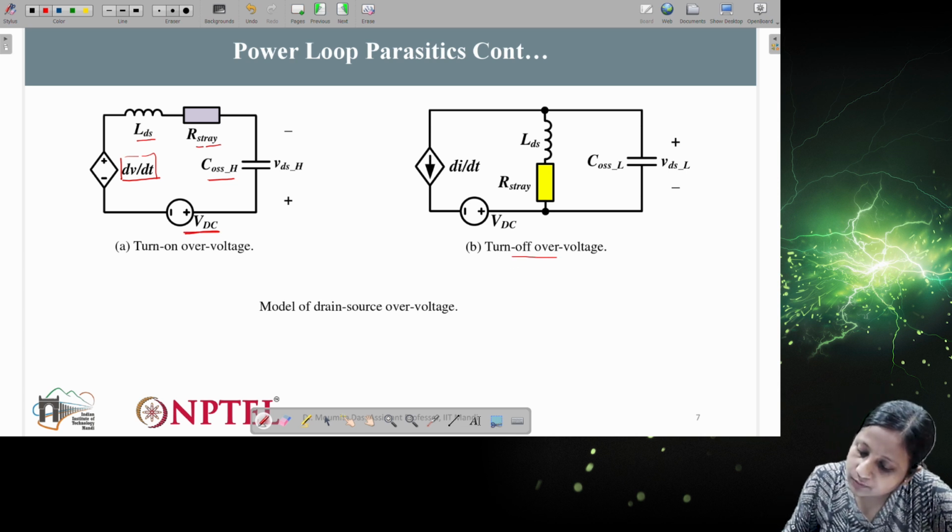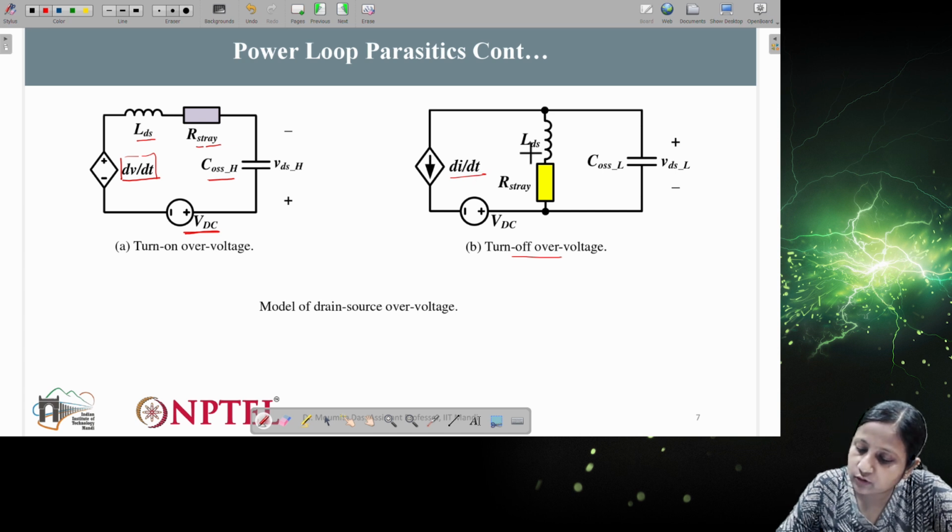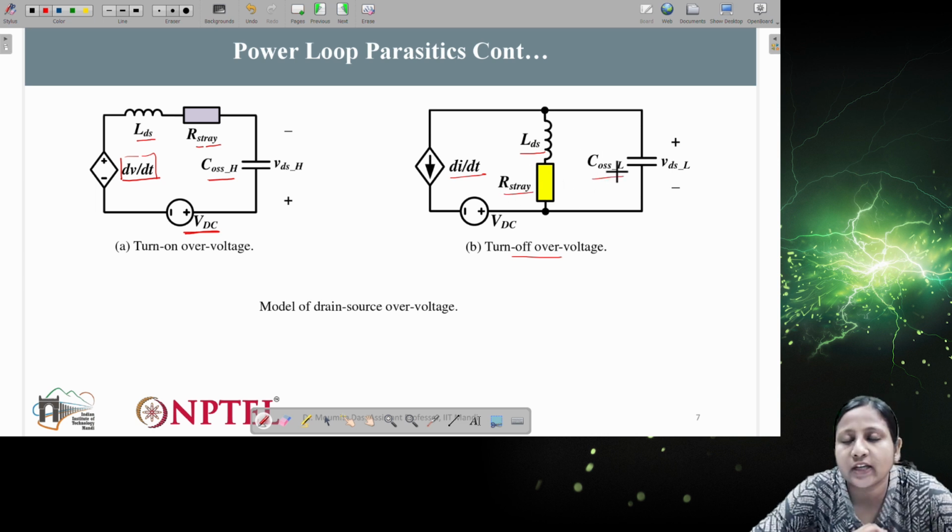And during the turn off overvoltage, how is it happening? It is represented as a current source, which is coming as dI/dt. How will dI/dt be connected? It will be connected in parallel with the inductance L and the stray resistance, which are connected in parallel with the capacitance. So this will work as a parallel kind of resonance during the turn off time. Okay.